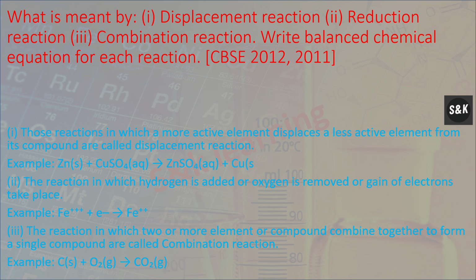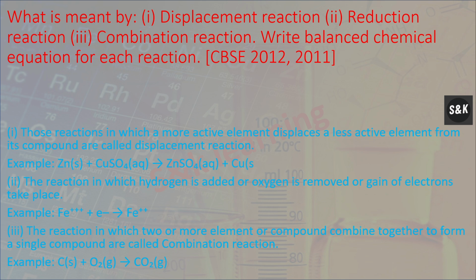Next, what is meant by displacement reaction, reduction reaction, combination reaction? Write a chemical equation for each reaction. First, those reactions in which a more active element displaces a less active element from its compound are called displacement reactions. Example, zinc plus copper sulfate forms zinc sulfate plus copper.